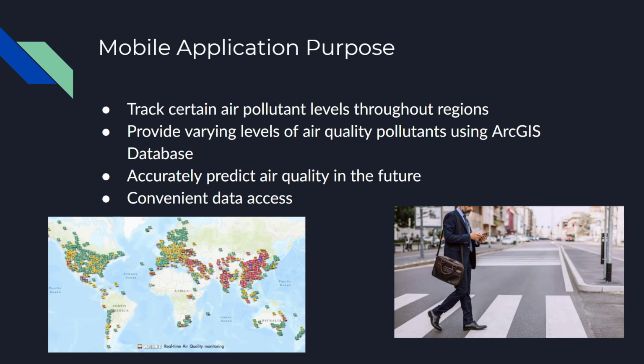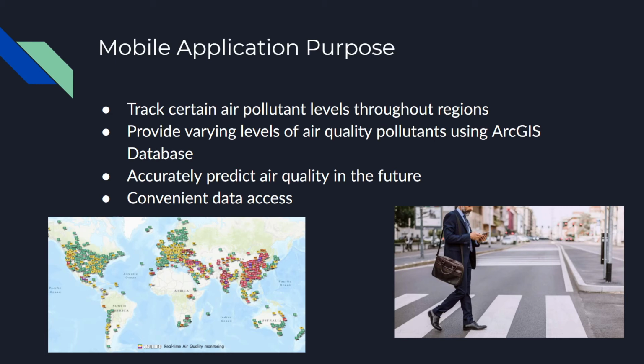So now we're going to be talking about the specific purpose of the mobile application and what it's designed to do. We want to be able to track certain air pollutant levels throughout different regions. Not only do we want to display data for the location of the person, but we also want to display data throughout a vast number of regions. We want to provide different levels of air quality pollutants using the ArcGIS database.